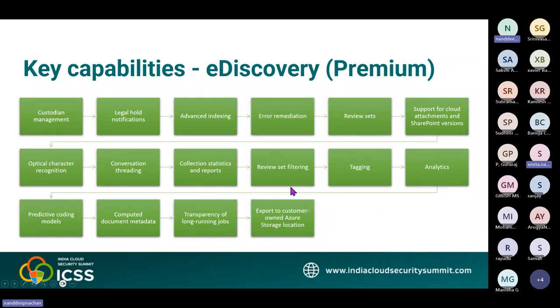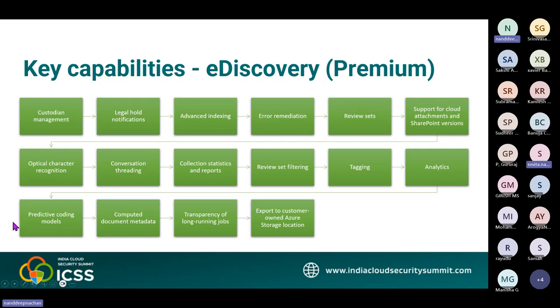Then the review set filtering. After the content is added to your review set, you can apply filters to display only the set of items that match your filtering criteria. Then you can save the filter sets as a query. Then we have tagging. Tags help you omit non-relevant content and identify the most relevant content. When experts or other users review the content in the review sets, their opinions related to the content can be captured by using tags. Then the analytics: eDiscovery Premium provides tools to analyze the review set documents to help you organize the documents in a coherent manner and reduce the volume of documents to be reviewed.